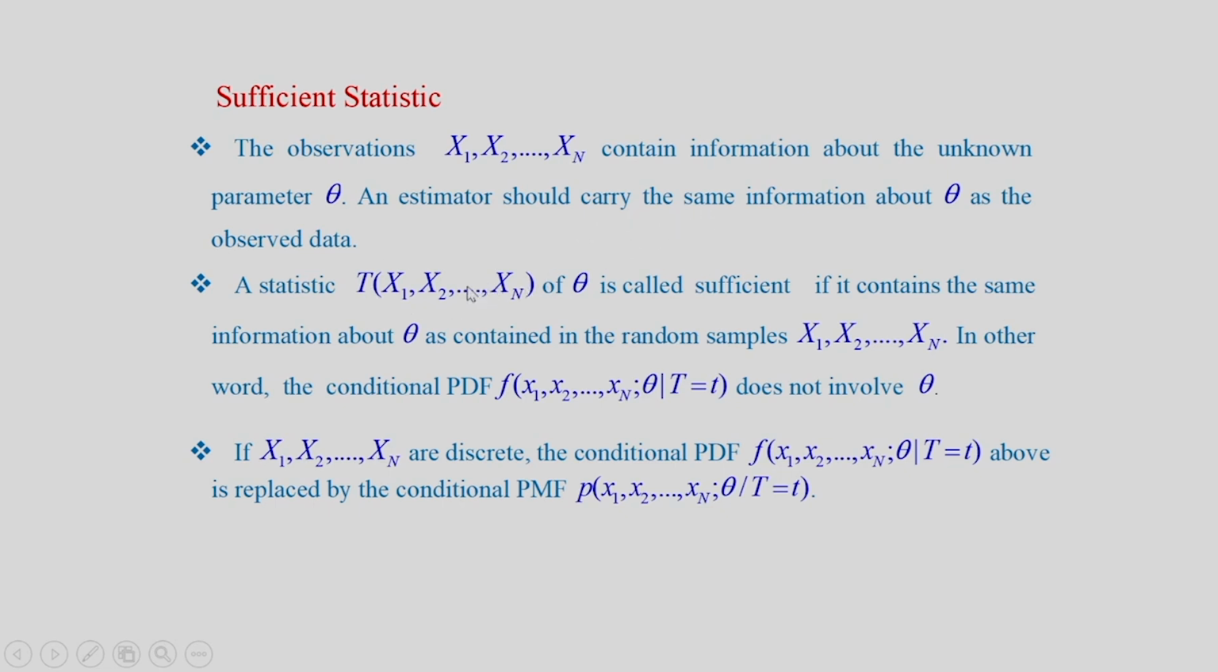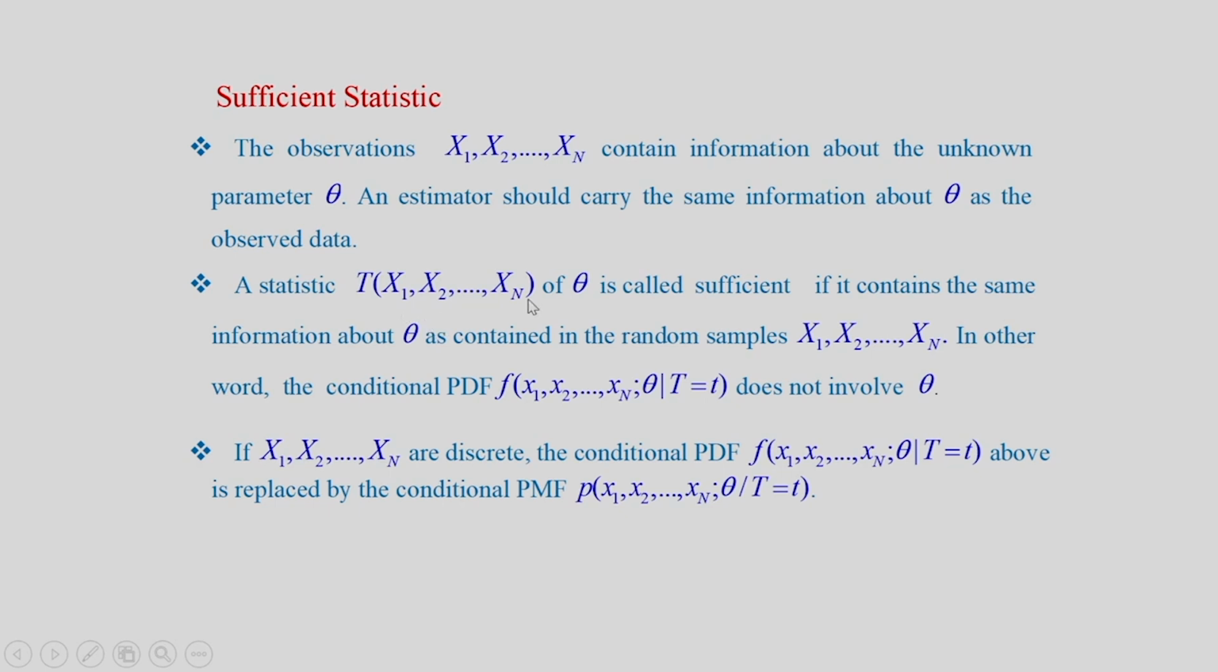Now, we will go to sufficient statistic. A statistic T of x1, x2 up to xn is called sufficient if it contains the same information about theta as contained in the random samples x1, x2 up to xn. In other words, the conditional PDF of x1, x2 up to xn as a function of theta, given T equal to t, does not involve theta.